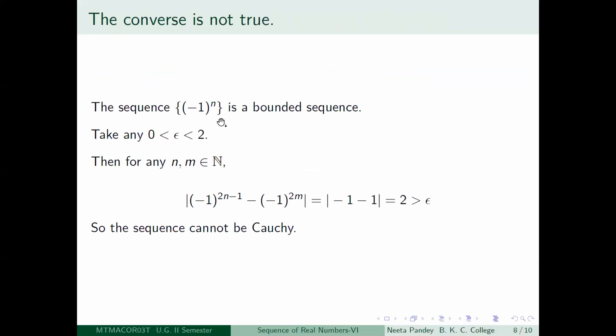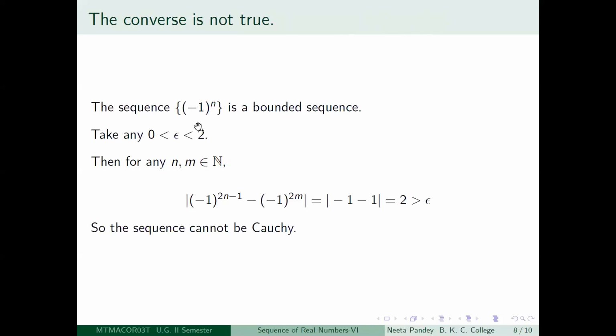to the power n. So what is this sequence? How does it look? We have seen it many times. It starts with the first term -1, the second term is 1, the third term is -1, the fourth term is 1, and so on. So this sequence is clearly bounded because all the values of its terms are between the closed interval -1 to 1. Actually, they take only two values, -1 and 1. So it is a bounded sequence.